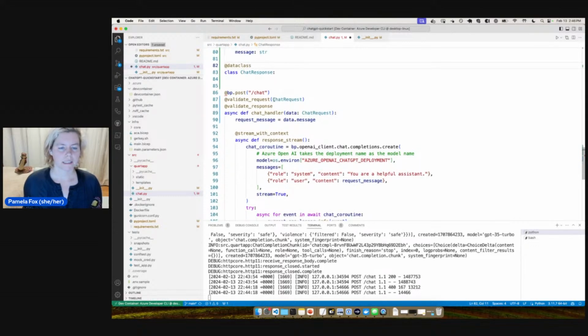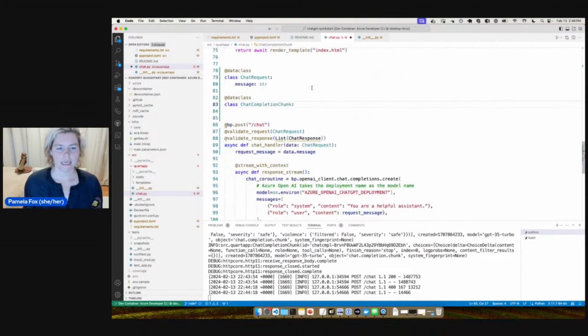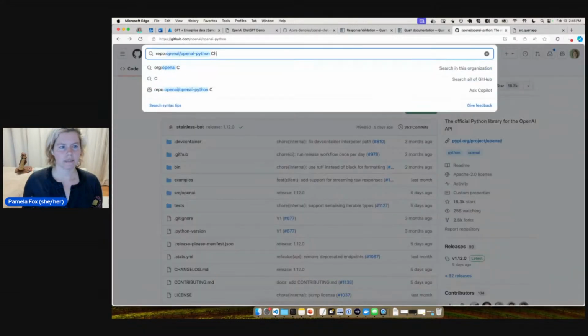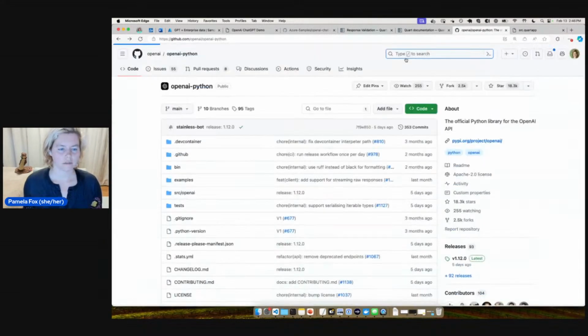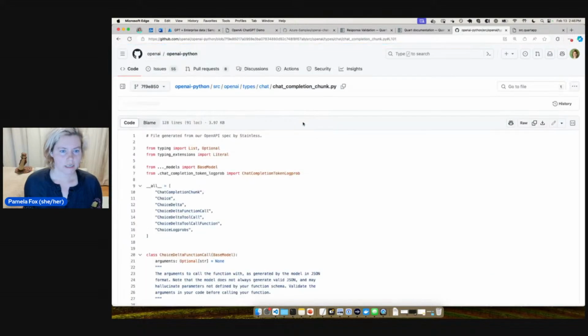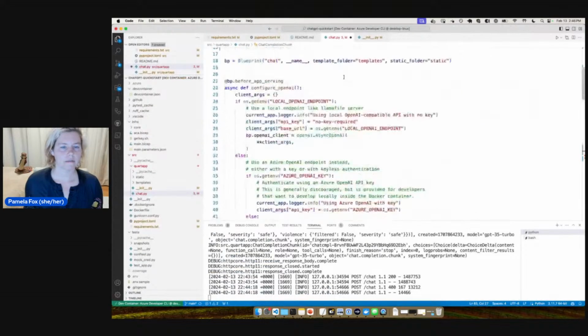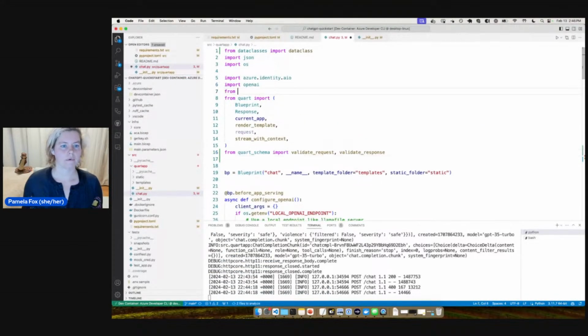But it's really like a list of, I think I read you could do a list of that. So maybe chat, because what this is, it's actually these chat completion chunks from the OpenAI SDK. So I wonder if we could find their chat completion chunk. Let's see. All right, so class chat completion, this OpenAI types.chat.chat completion chunk. So let's try that from openai.types.chat.